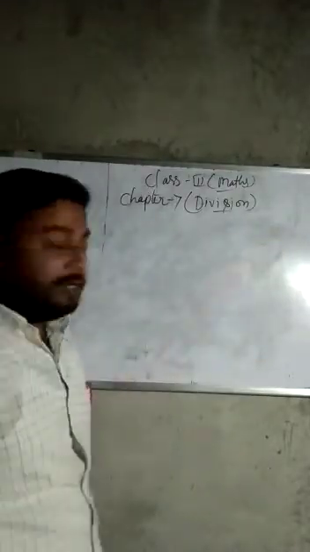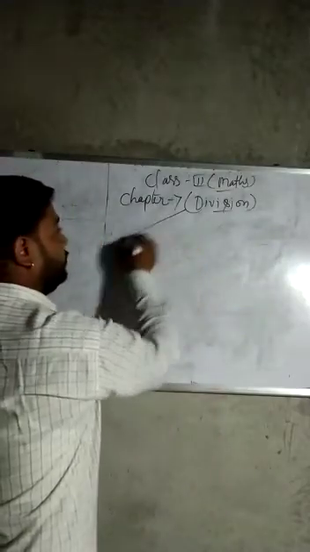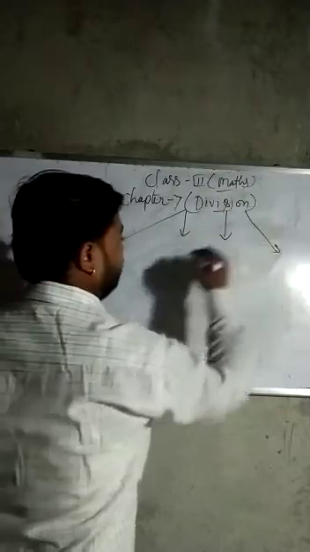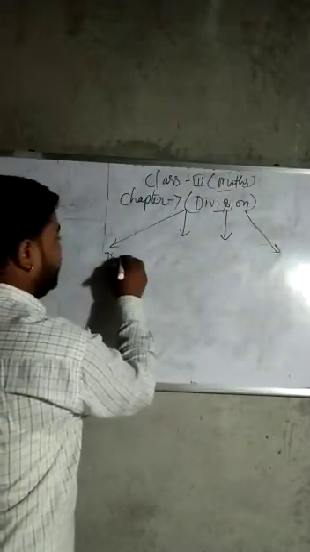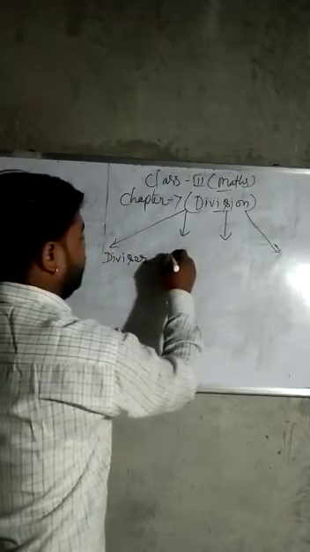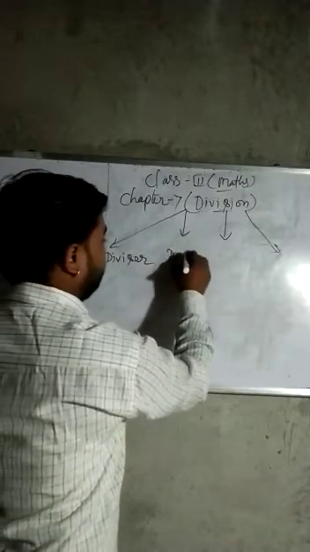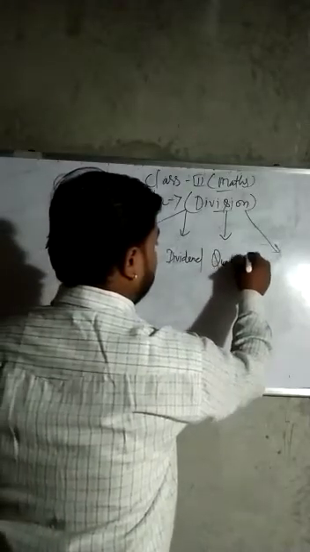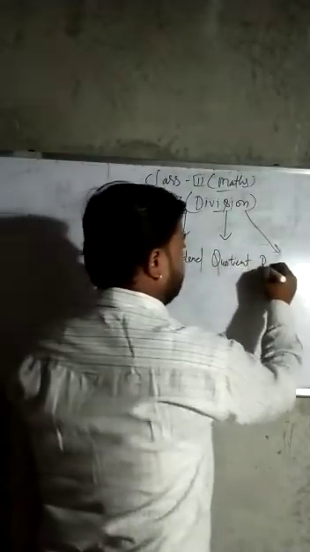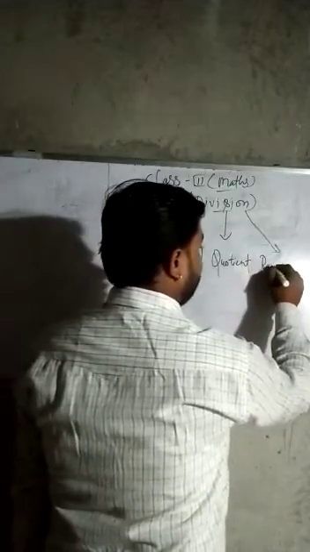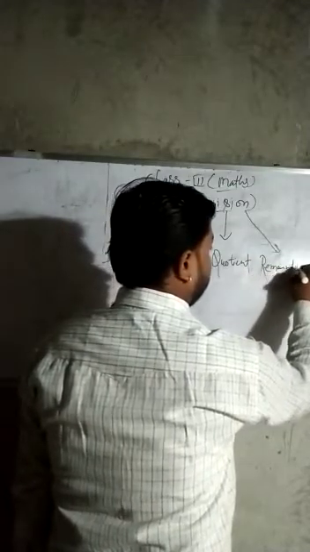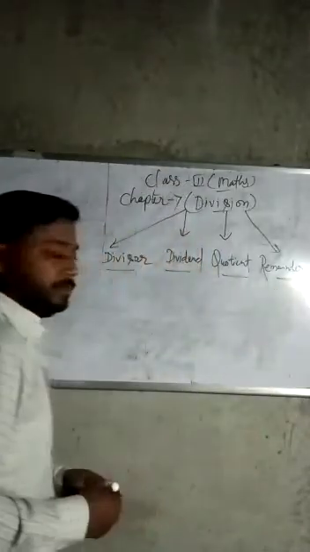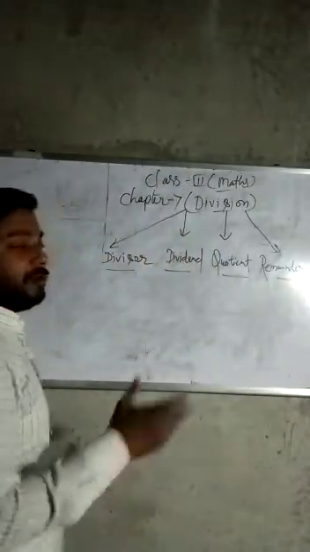Division has 4 parts: divisor, dividend, quotient and remainder. These are the 4 parts of division. I gave one example of apples.